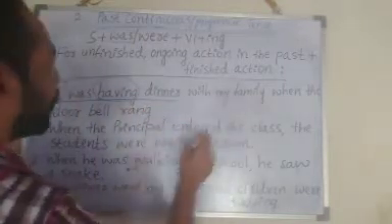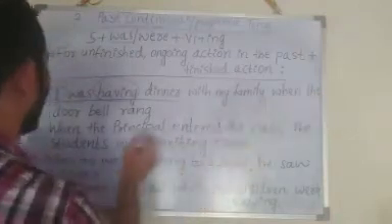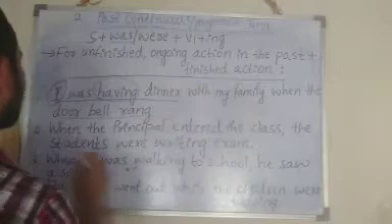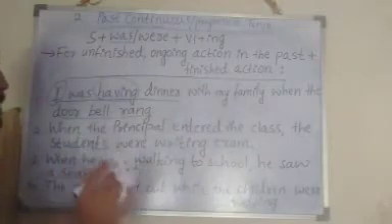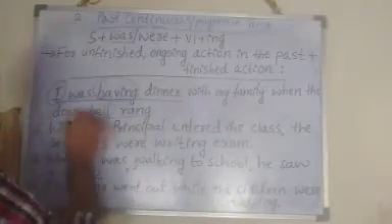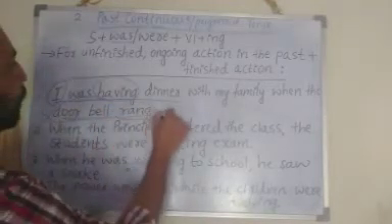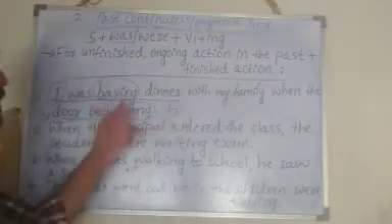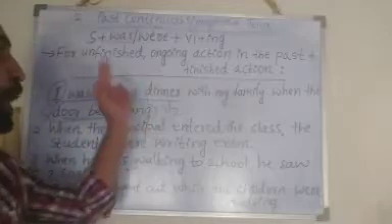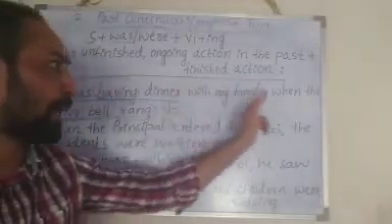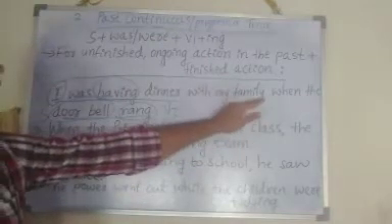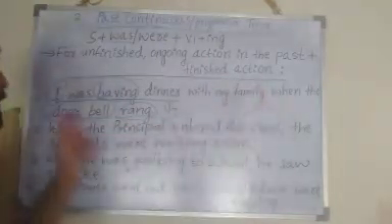Then here one more part is there. When the doorbell rang, you know the format of simple past tense, that is subject plus V2 form. So the doorbell, that is the subject, and rang is V2 form. Here you can see two actions. The one action was going on at that particular time, at that moment. At the same time, another action happened.